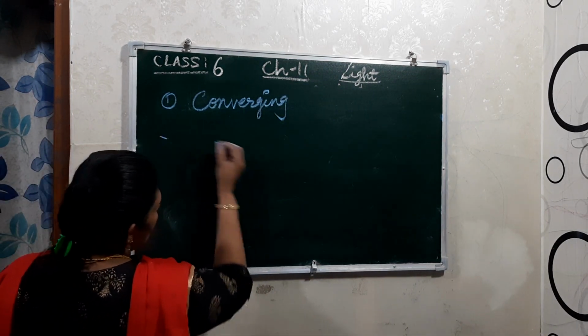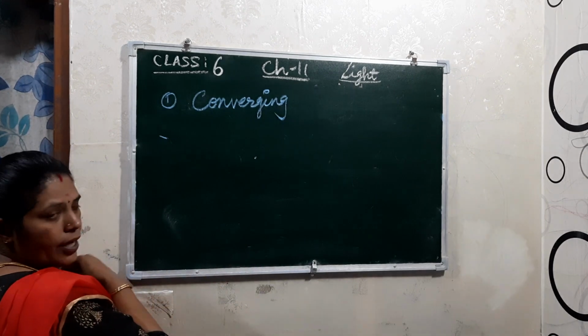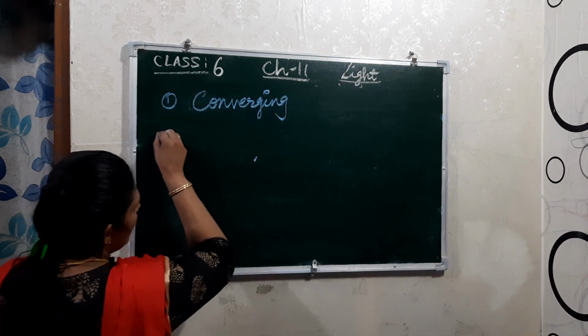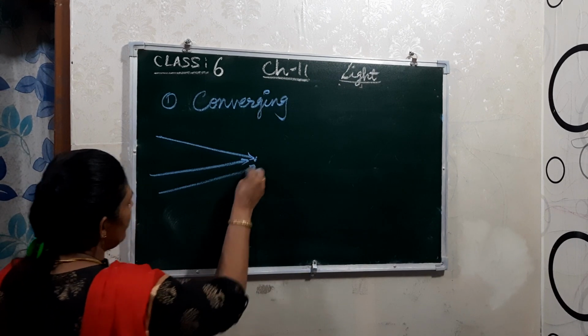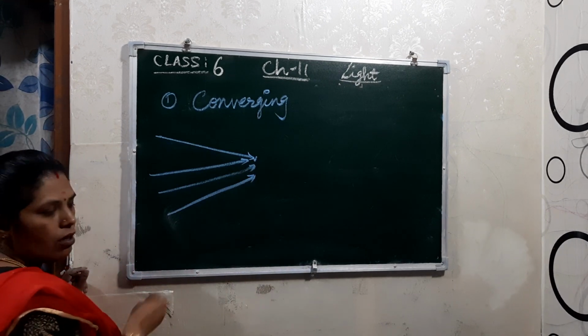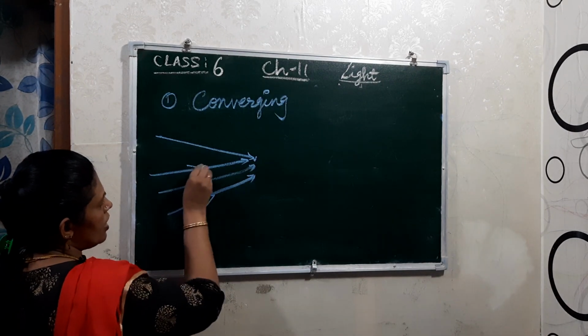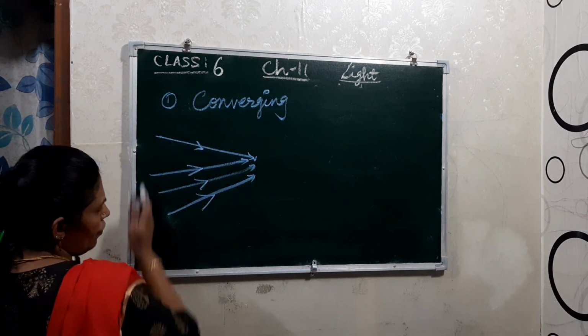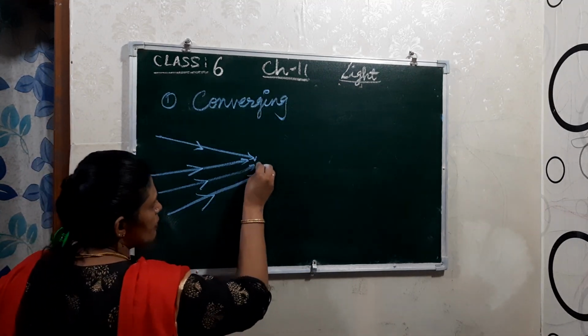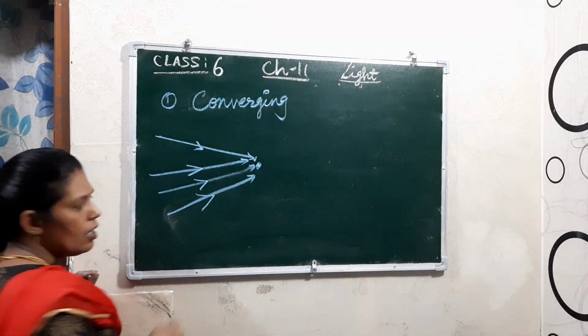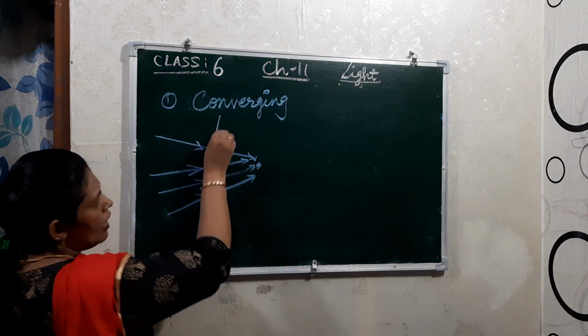See here, you can say this is a point. At this point the rays come and join from different directions. Understood? So see the direction moving this side. It means from different places these rays are coming and joining at this point. So this is what converging is.